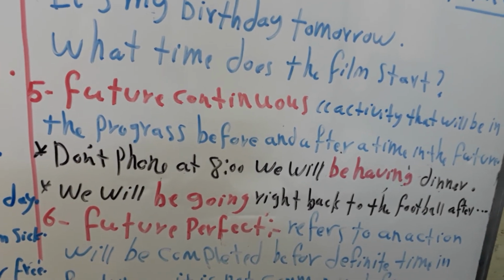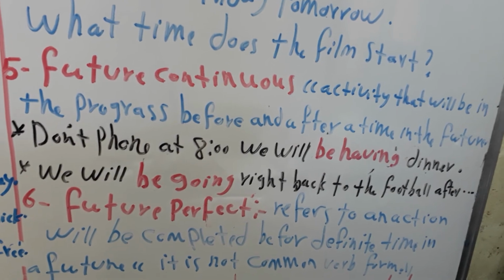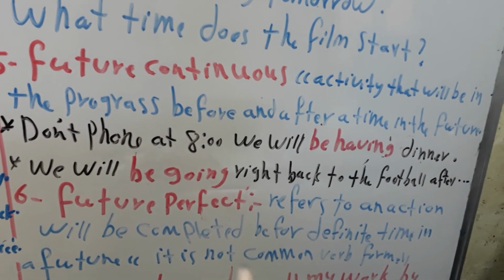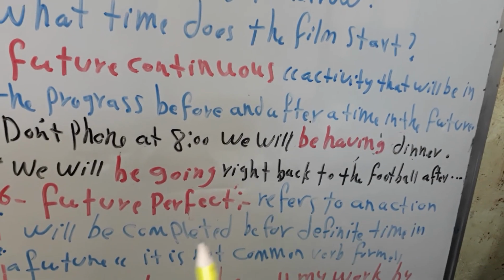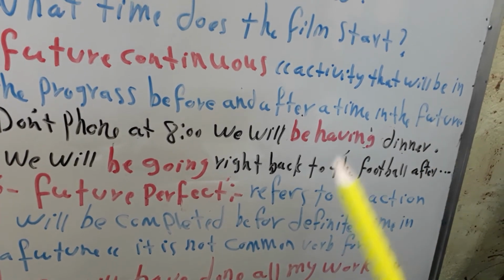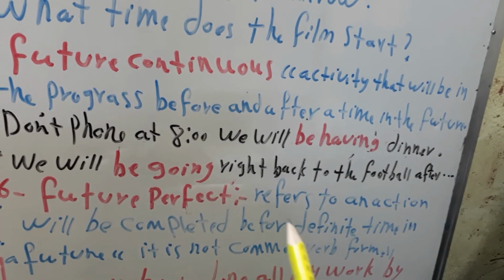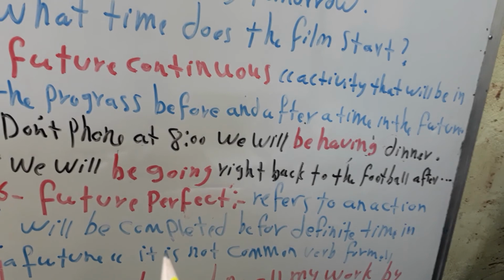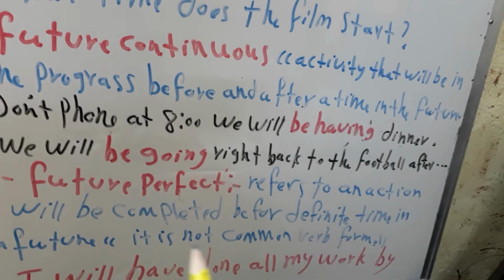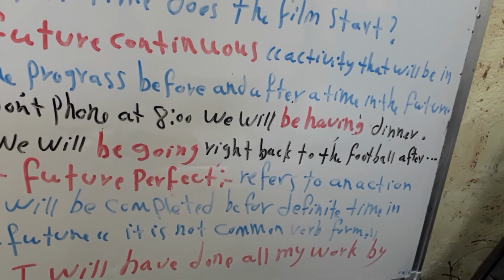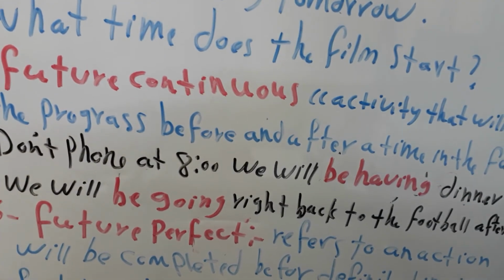The sixth form is the future perfect. We can use the future perfect to talk about the future. How? Let me show you how. It refers to an action that will be completed before a definite time in the future. But it is not a common verb form, so we use it only a few times.